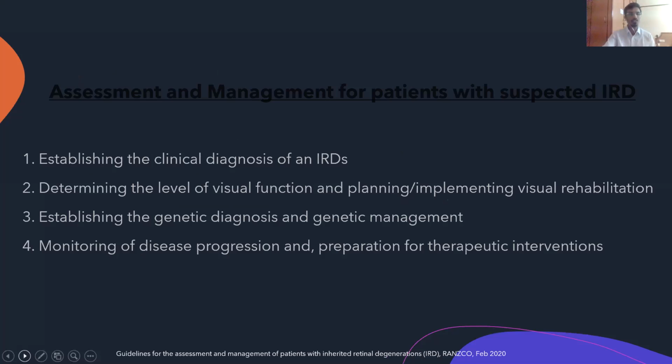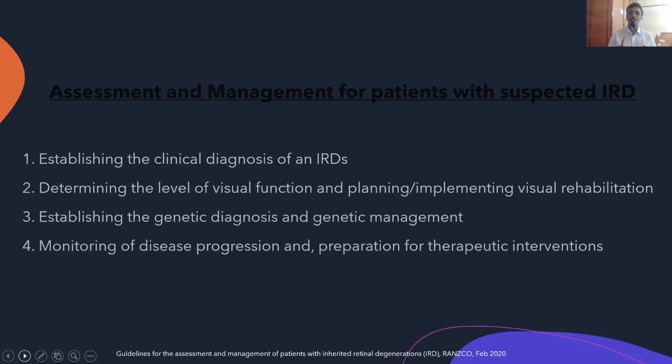This is the Australia and New Zealand Ophthalmic Society and Royal College, who in February 2020 came up with guidelines for assessing and managing patients with suspected inherited retinal disorders, in short IRD. What did they suggest? They suggested a four-step process in which first we establish the clinical diagnosis of these patients. How do we do that?